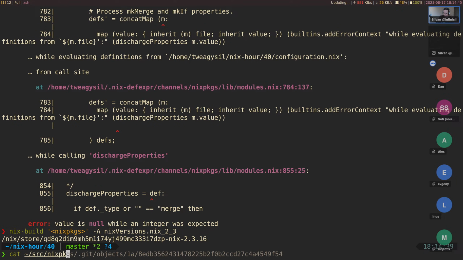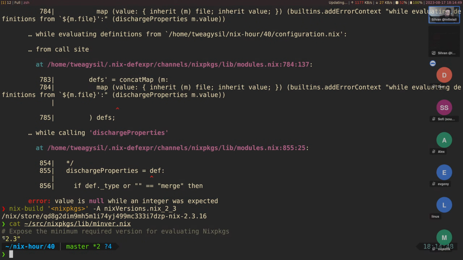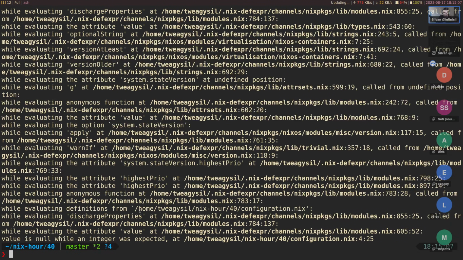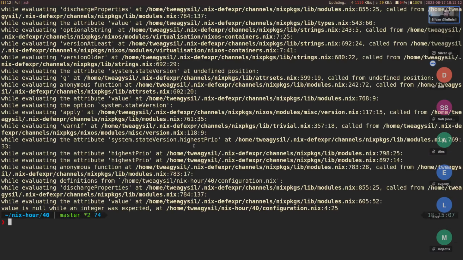If I go into Nix packages here and cat the lib.minver, yeah, this shows the minimum version that Nix packages still supports. And so, okay, we built this version, should be in result. And so now we can, instead of nix-instantiate, we can just do result/bin/nix-instantiate. Of course, older versions don't have that, but yeah, so we can see this now.